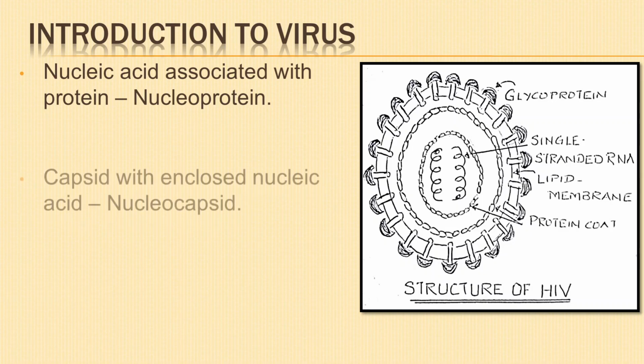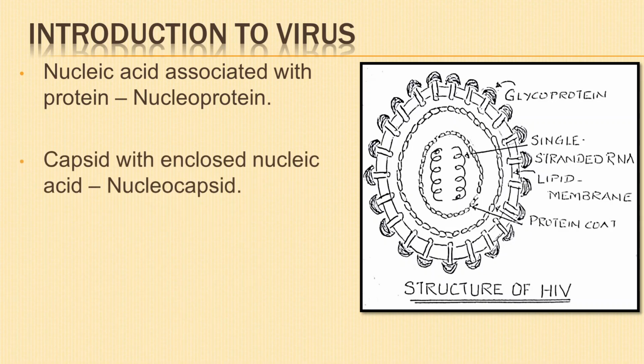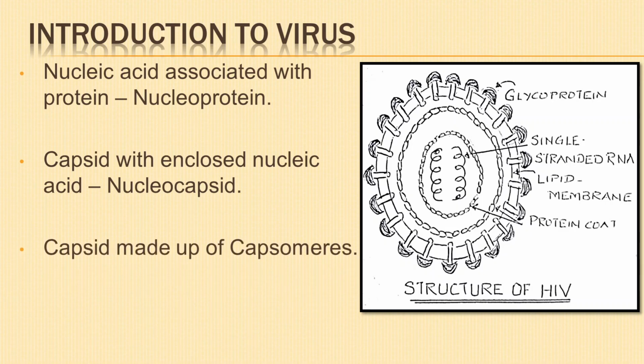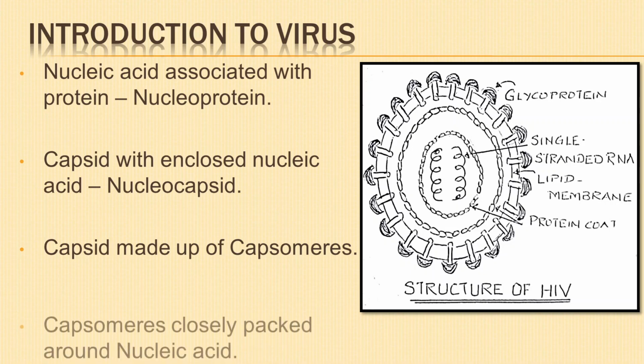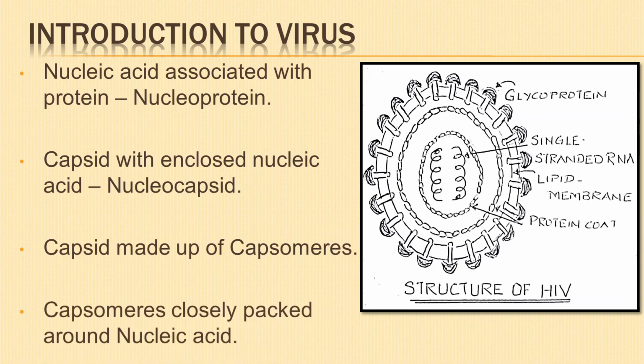The capsid of a virus with the enclosed nucleic acid is called the nucleocapsid. Capsid is composed of smaller protein components called capsomeres. Capsomeres are closely packed and arranged helically around the nucleic acid helix.